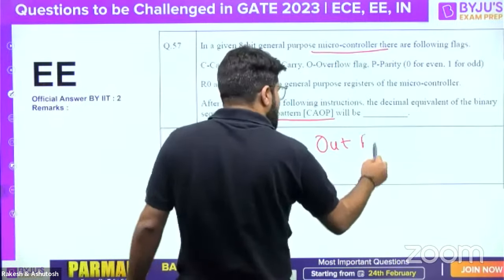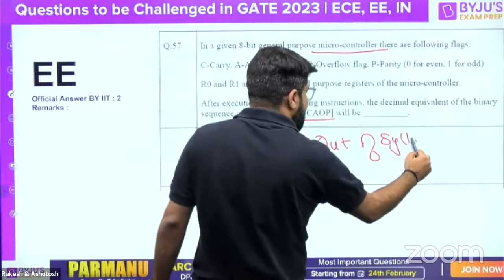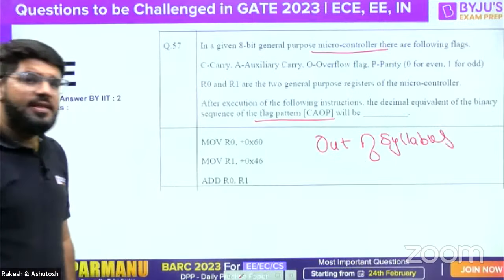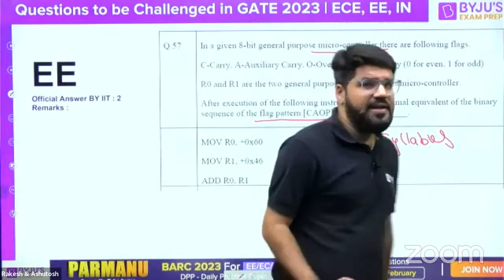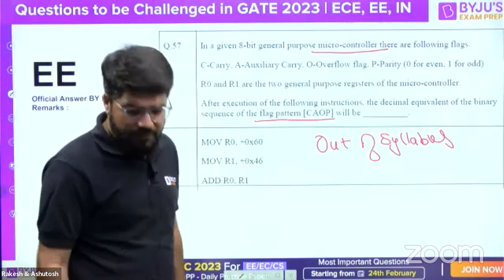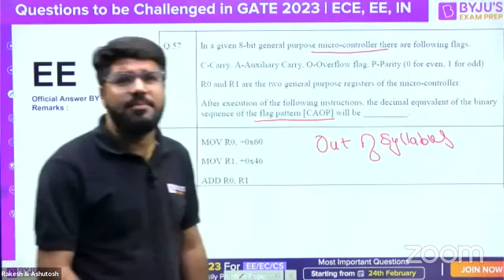The official answer 2 is given, but I'm not talking about the correctness or the incorrectness of the question. It is out of syllabus. This can be challenged. I think you all must definitely challenge. These have to be marked for MTA. And look into it, it is a 2-marker question as well. So definitely look into it, guys. It's out of syllabus.